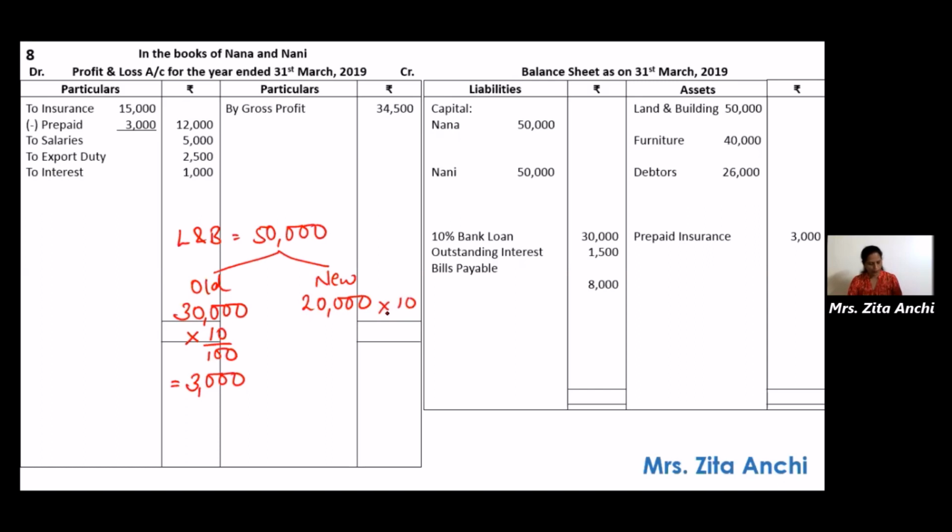Now when is this new purchased? On 1st July 2018. The rate is 10%. So from 1st July to 31st March, it comes to 9 months. Okay. So you will take depreciation on the new building for 9 months. So look at the calculation, 20,000 at the rate of 10% for 9 months. So 9 upon 12. So how much does that come to?